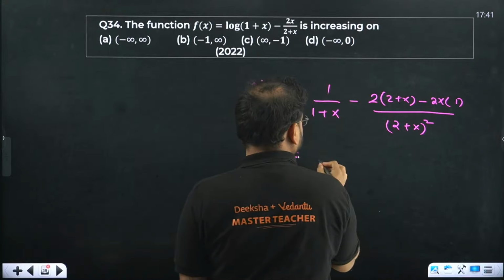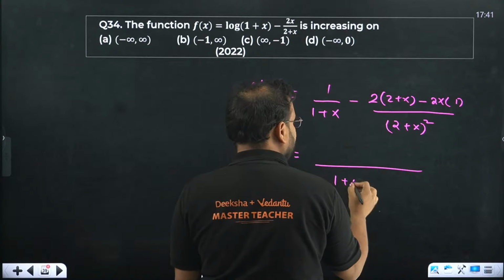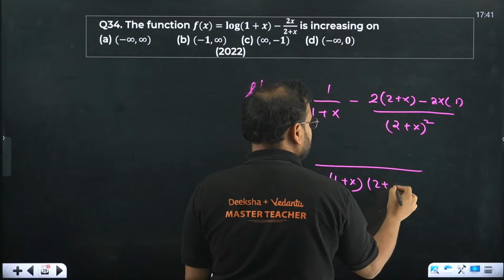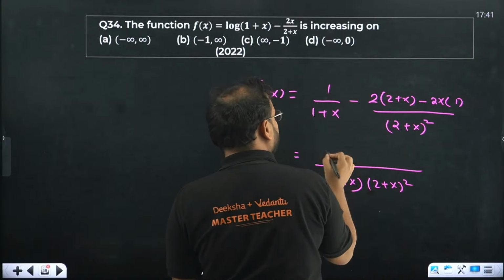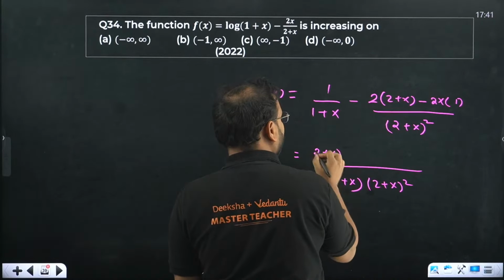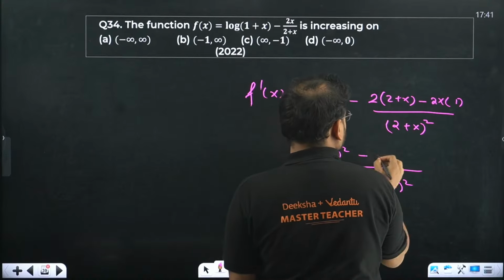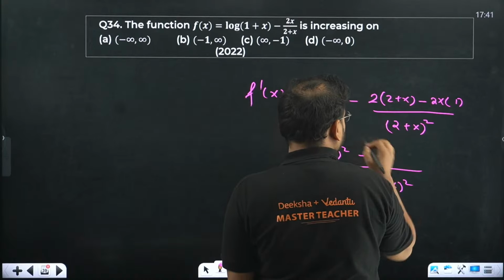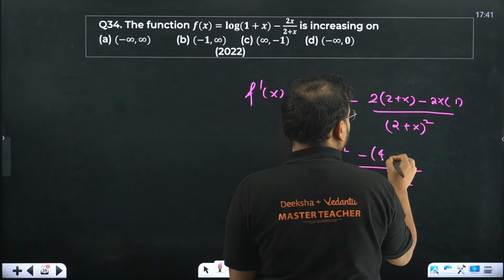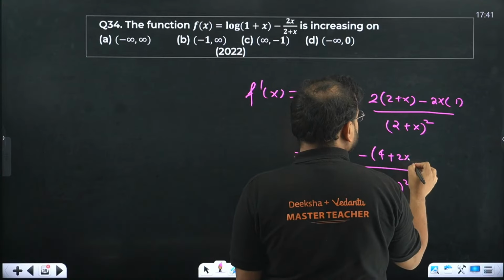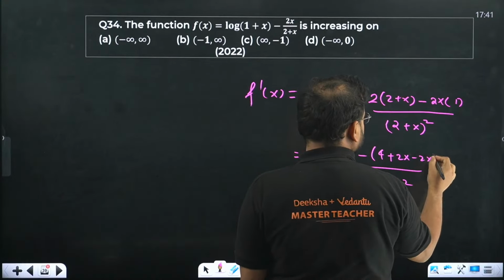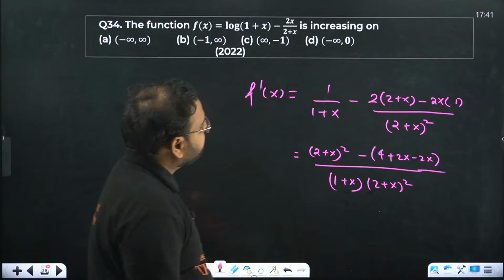Cross multiply, please. So 1 plus x times 2 plus x the whole square. Here, please check. I'm gonna get what in a bracket? 4 plus 2x and minus 2x. Am I right? Something is wrong?